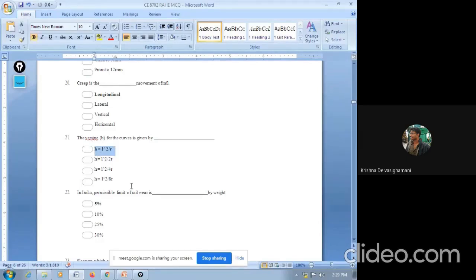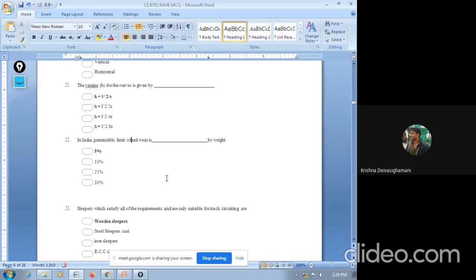So remember this formula. In India, the permissible limit of rail wear is dash by weight: 5%, 10%, 25%, 30%. The answer is 5%.